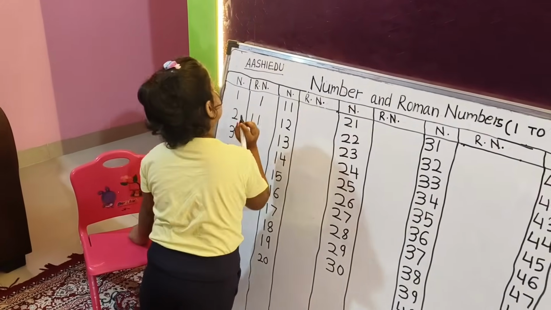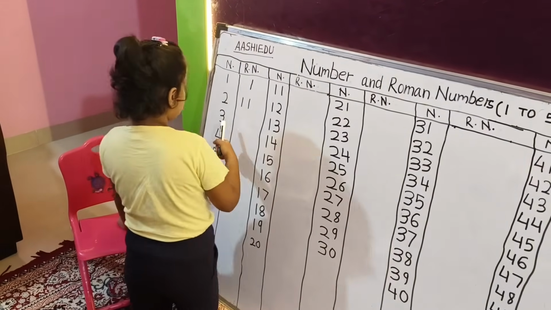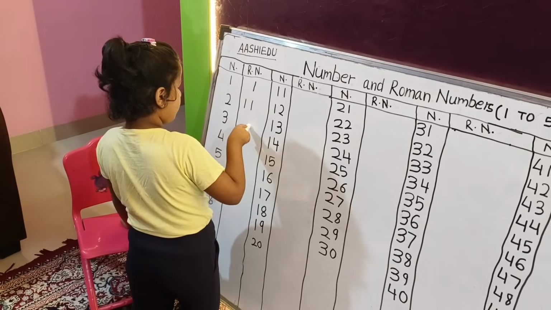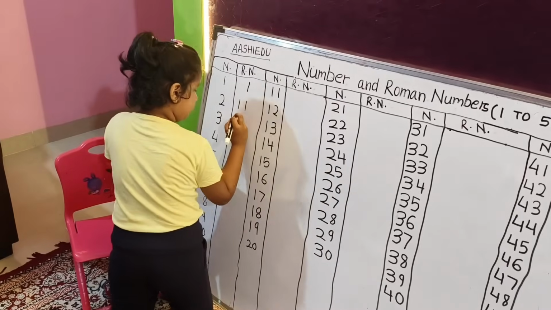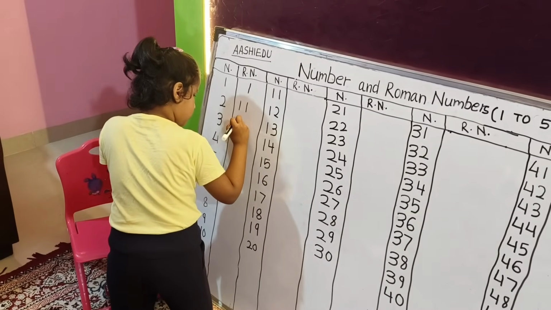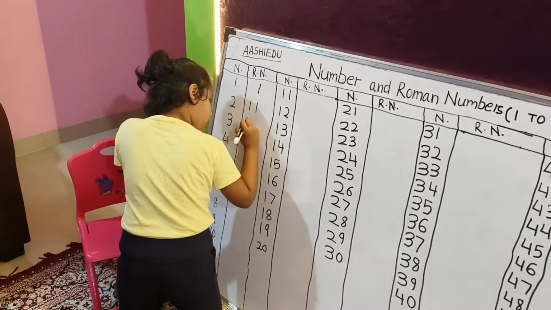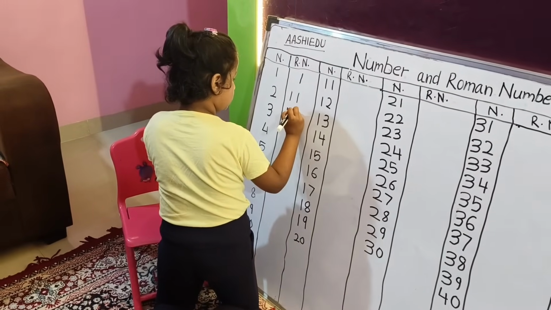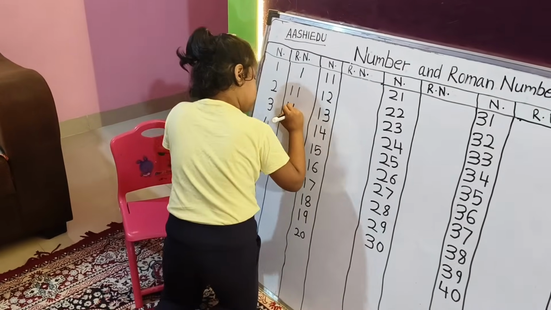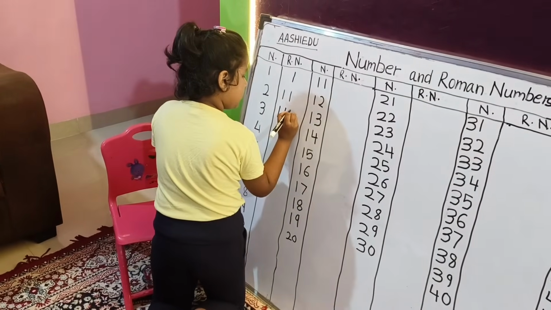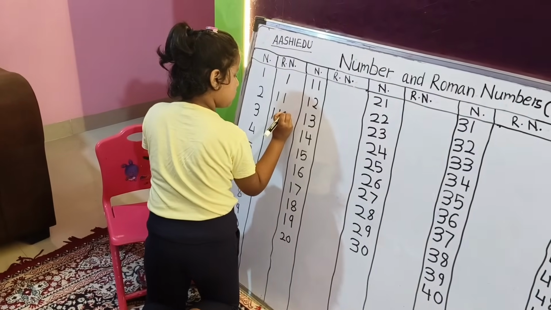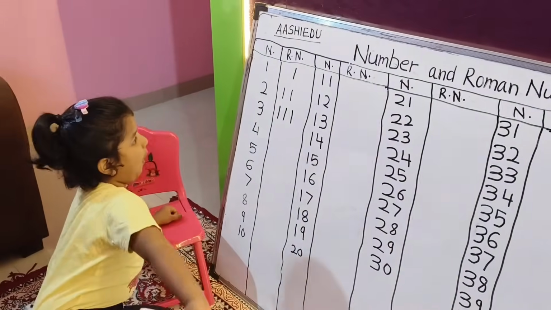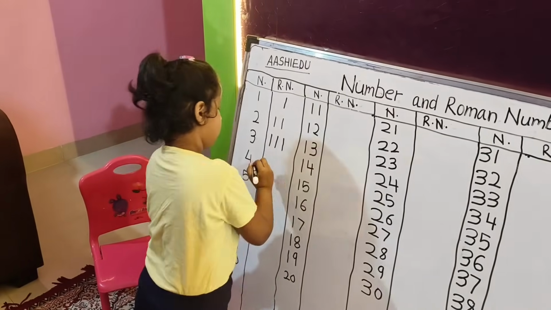And here it will become 3. So I will put Roman number 3, which is III. Look, we need to do this, then this. And if you do it like this, you can do it properly. This is the photo now.